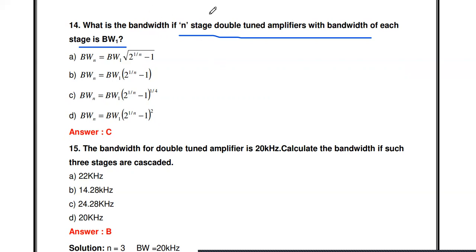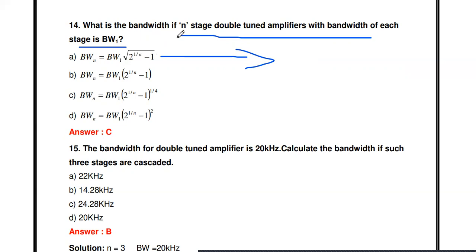Okay, so in a single tuned amplifier, if n number of stages are connected, the overall bandwidth BWN is equal to BW1 into square root of 2 to the power 1 by n minus 1. So this is the formula for n number of single tuned amplifiers connected in cascade.